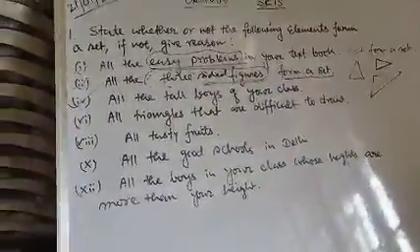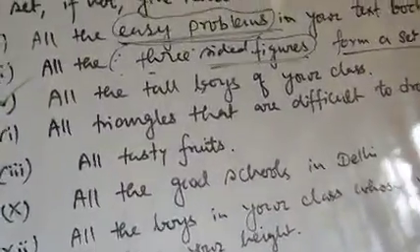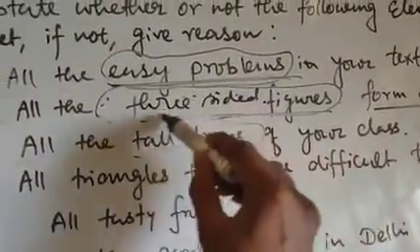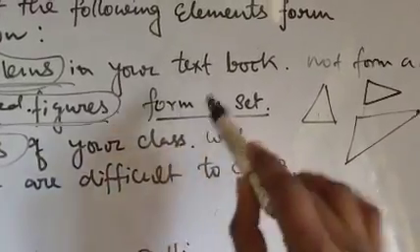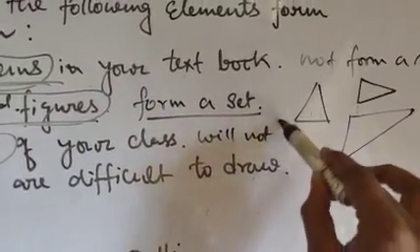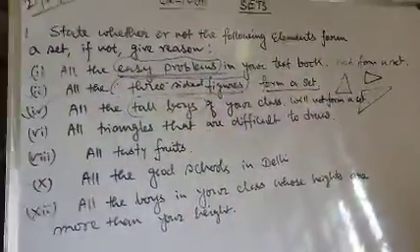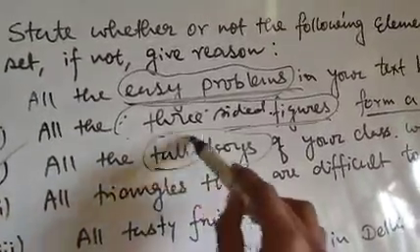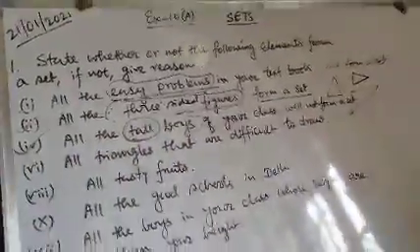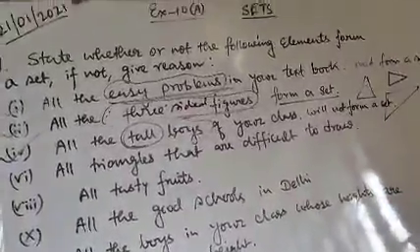Next, question number 4 says all the tall boys of your class. Here the element is tall boys. The statement will not form a set, because here it says all the tall boys. Now what do you mean by tall? A boy who is tall for you might not be tall for others.